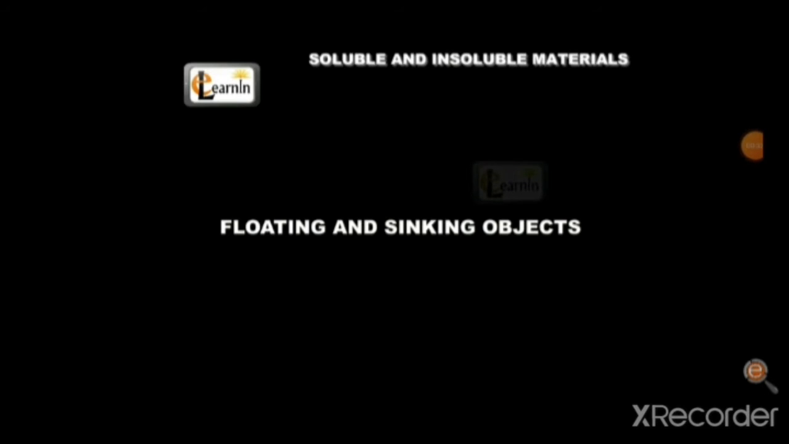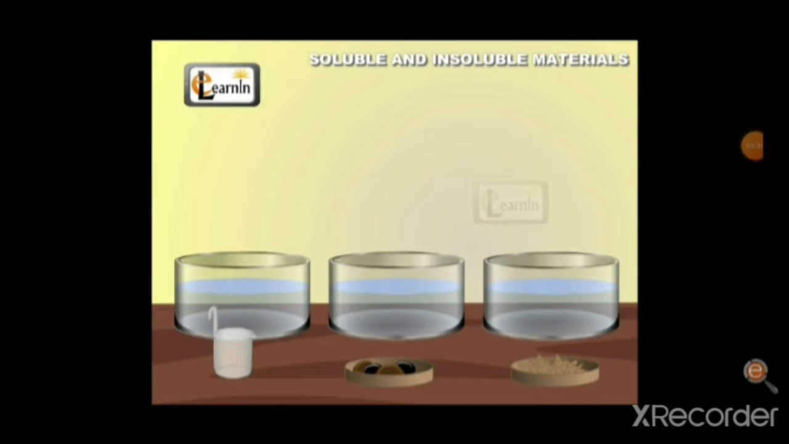Floating and sinking objects. There are some objects that float in water and some that sink. Take 3 glasses of water in separate beakers. Take oil, small pebbles and dry leaves. Add all 3 materials to the 3 glasses respectively.